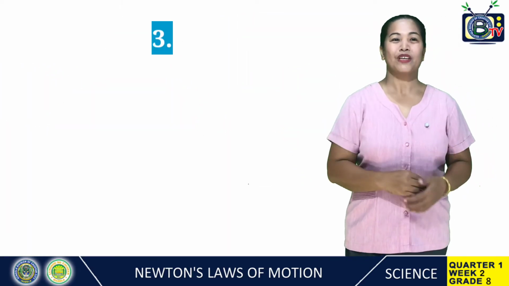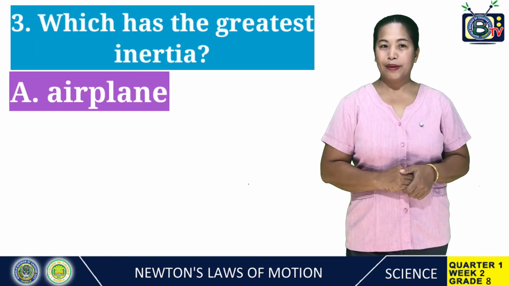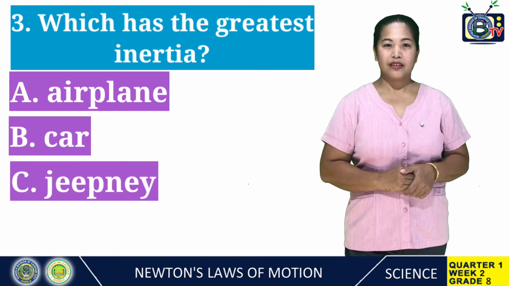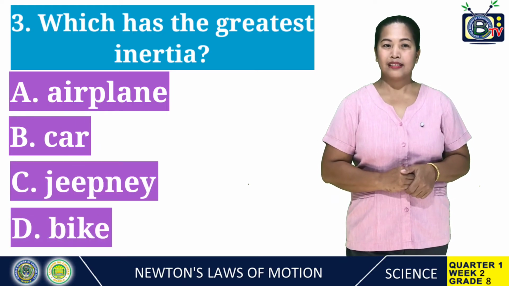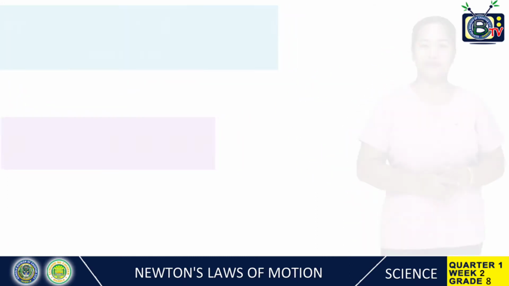Number 3. Which has the greatest inertia? A. Airplane, B. Car, C. Jeepney, D. Bike. The correct answer is letter A.